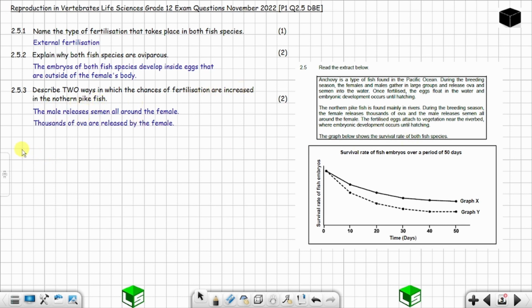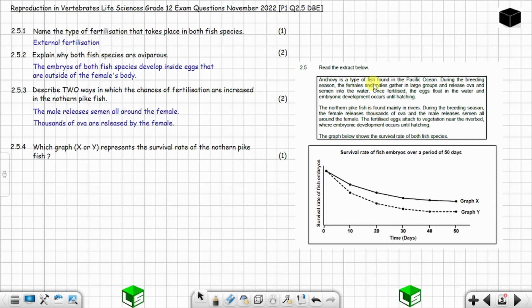Now question 2.5.4, which graph, X or Y, represents the survival rate of the northern pike fish? The question is 1 mark. Between the two graphs, you have graph X and graph Y. When you read about the northern pike fish and you read about the anchovy fish, you'll see that there is some sort of protection in the northern pike fish.